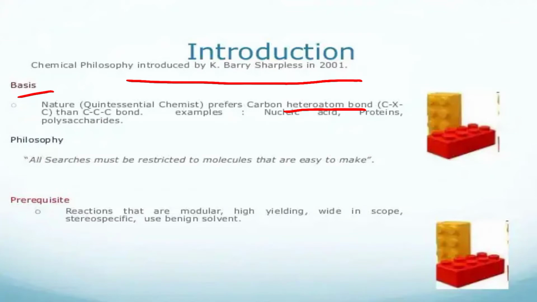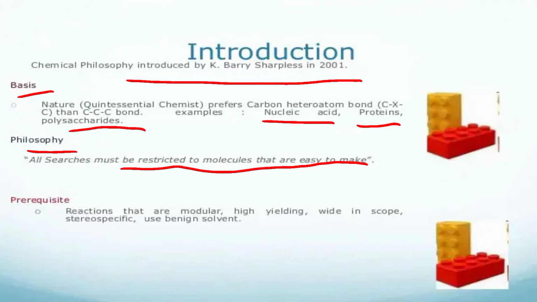For example, nucleic acids, proteins, and polysaccharides are based on this; they contain heteroatom bonds or carbon-carbon single bonds. Then the philosophy related to click chemistry: all searches must be restricted to molecules that are easy to make.